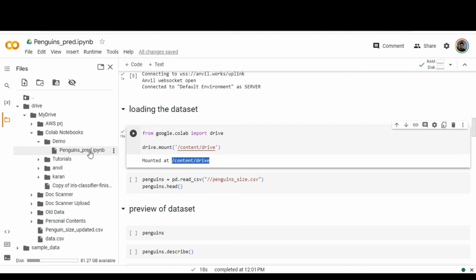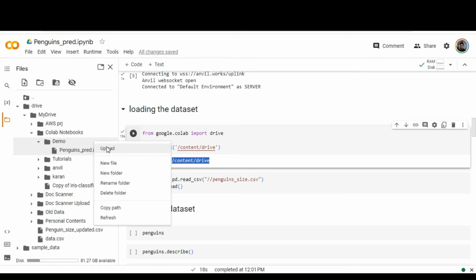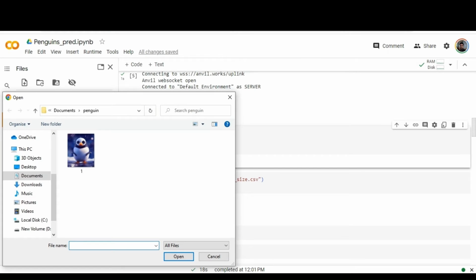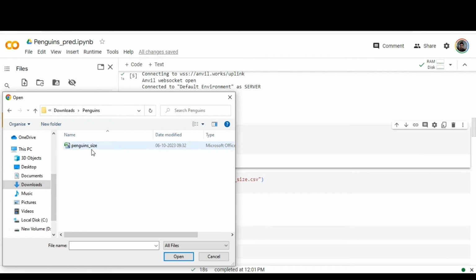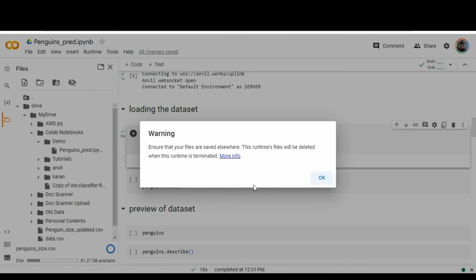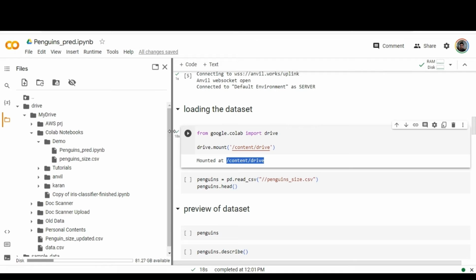So this is the area where I can store all my stuff. Under demo, right click, click upload. You can choose your data set which is available locally. Yes, choose your data set. Yes, it is successfully uploaded into your drive.